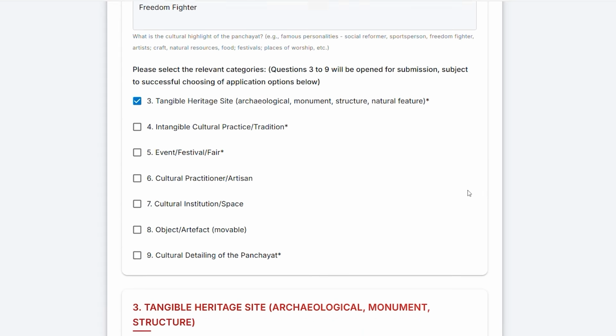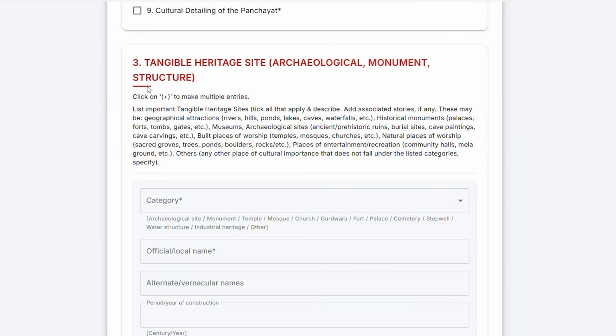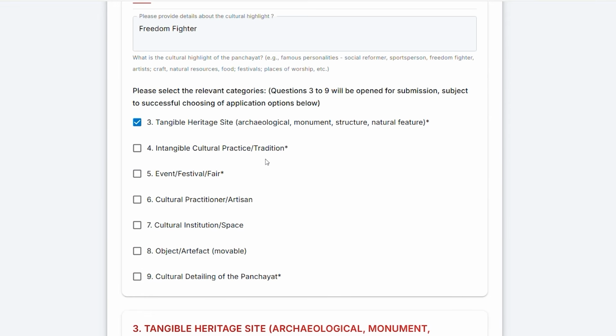Once you tick these categories, only then will questions 3 to 9 open.